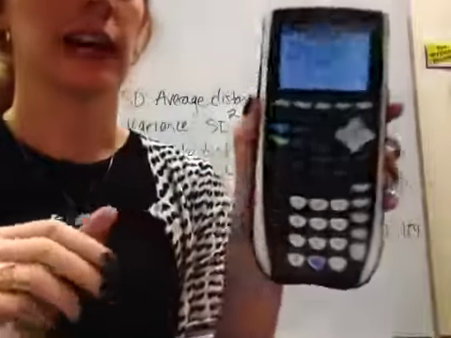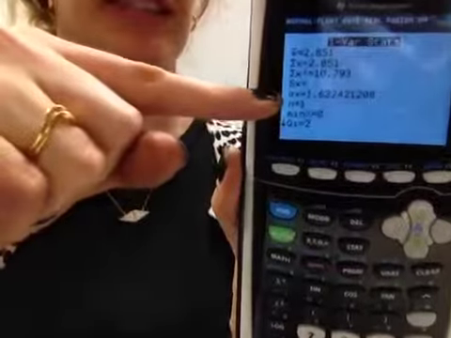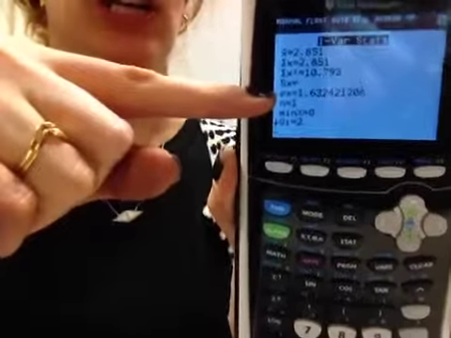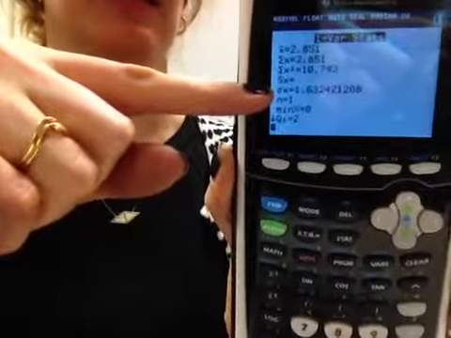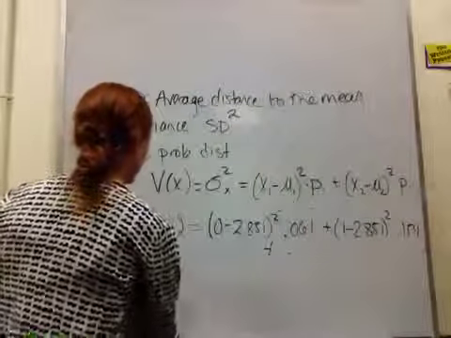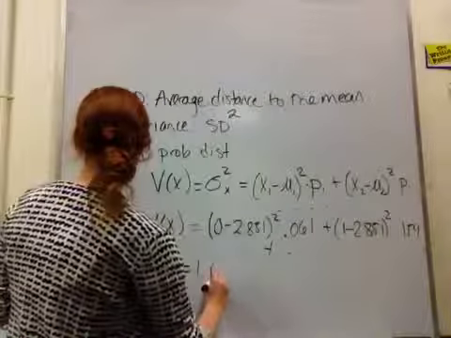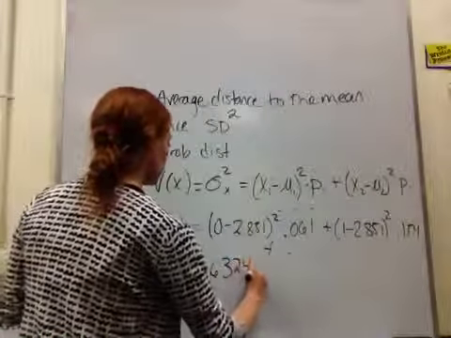So on our calculator, again in one variable statistics, we're going to be looking right here at the standard deviation. Our standard deviation in this case is 1.6324.